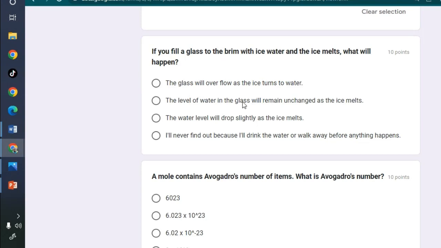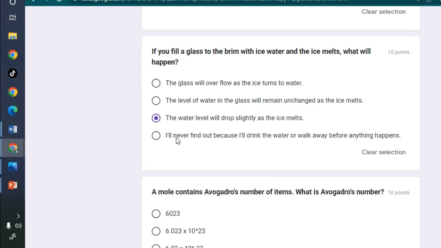The water level will drop slightly as the ice melts. This is true. The other choice is a crazy one that I'll never find out, because I'll drink the water or walk away before anything happens. Surely this is the most stupid answer you would give, but it is there just to check whether you read questions, because if I find you have this as your answer, I'll know that you just did guesswork.